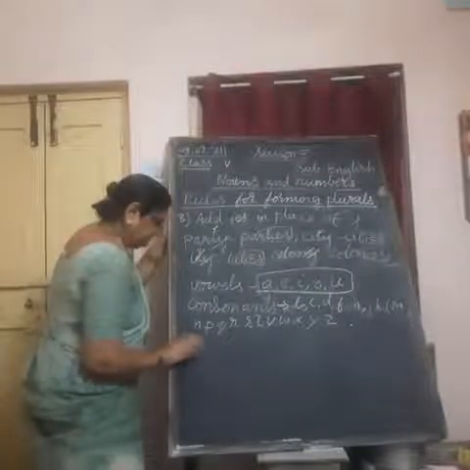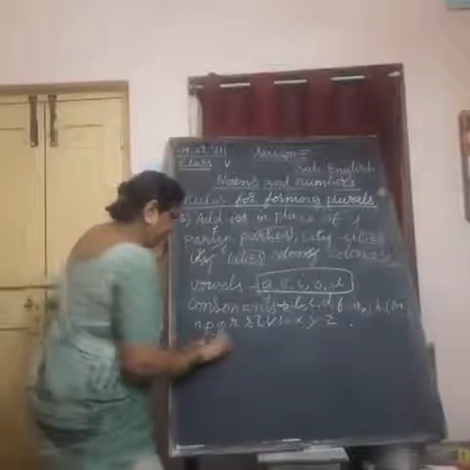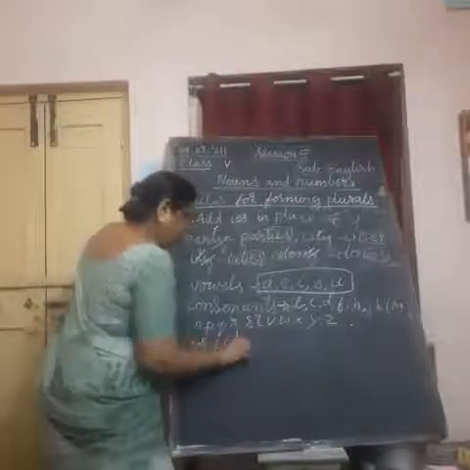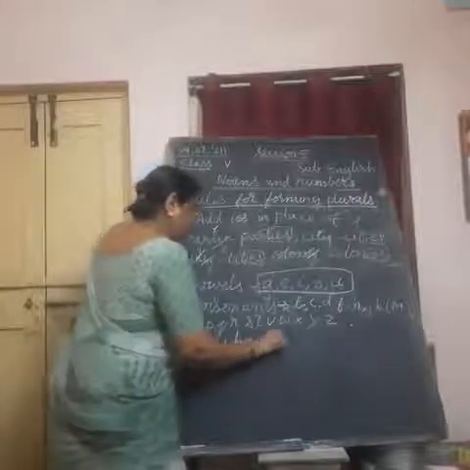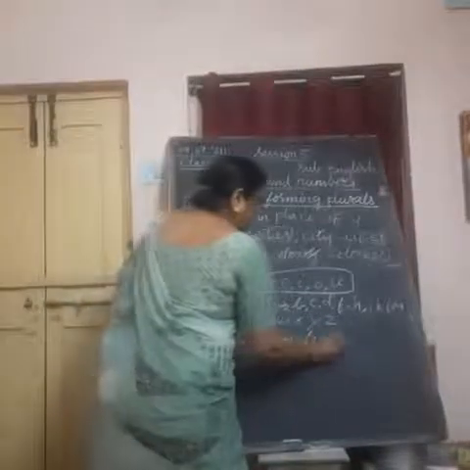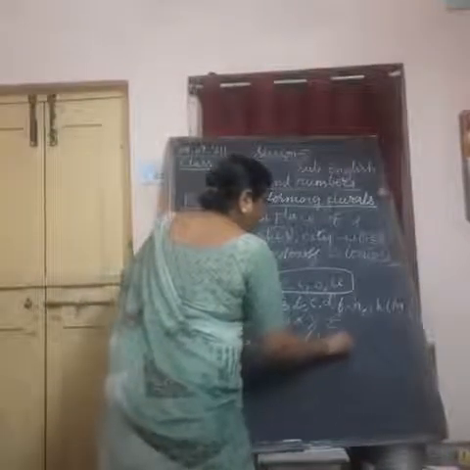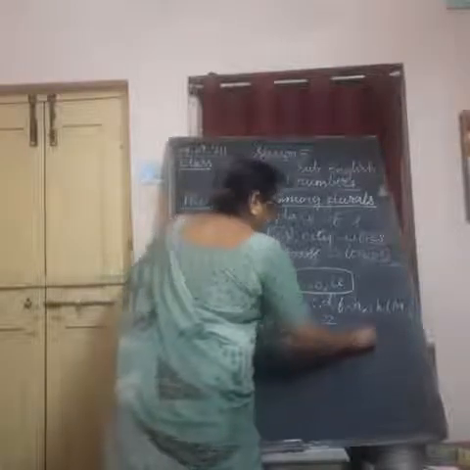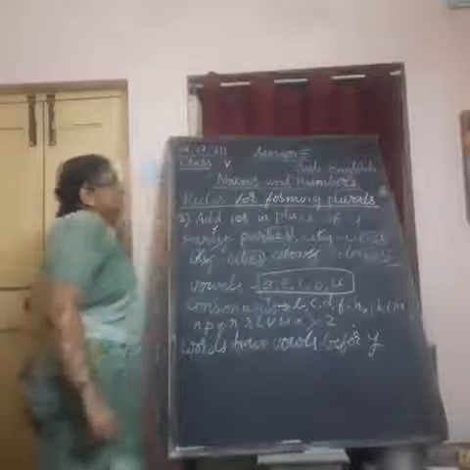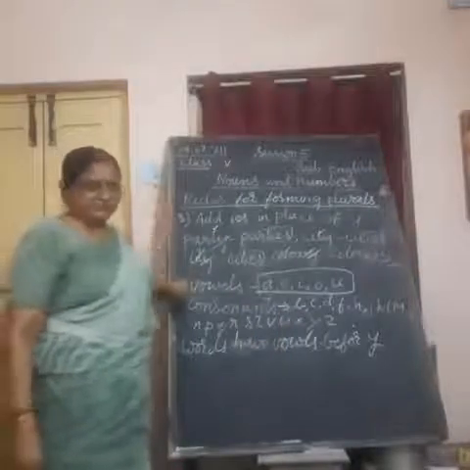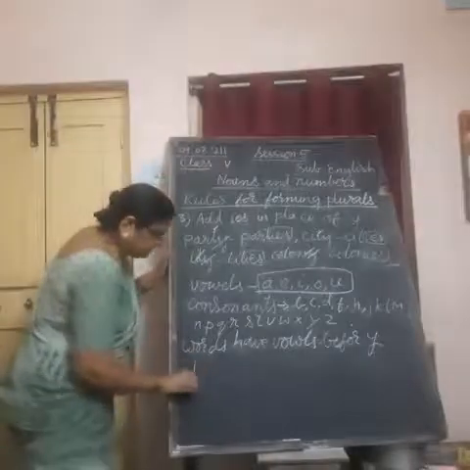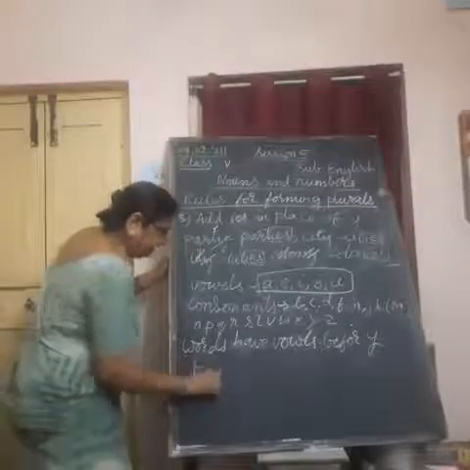If the words have a vowel before Y, what to do? We need not change it, just like the first rule, we have to use only S. Suppose key is there, K-E-Y, key.